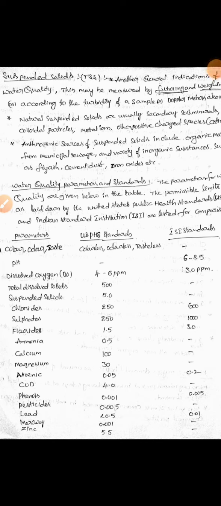Next, some more properties of water quality I will discuss in the next video: dissolved oxygen, chemical oxygen demand, biological oxygen demand, and also hardness of water. All these are some more parameters of water quality. We will discuss them in the next video.